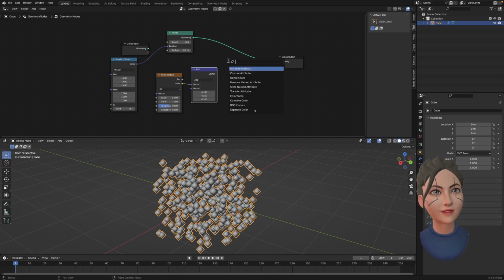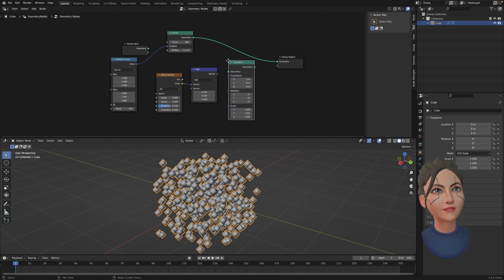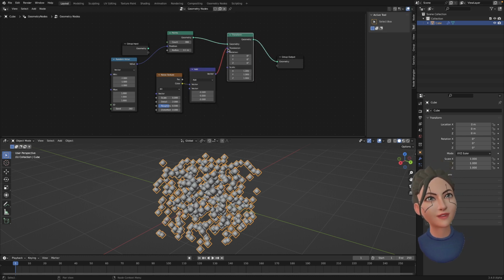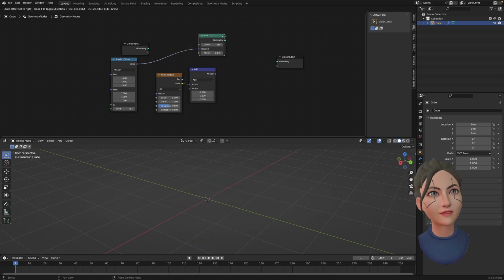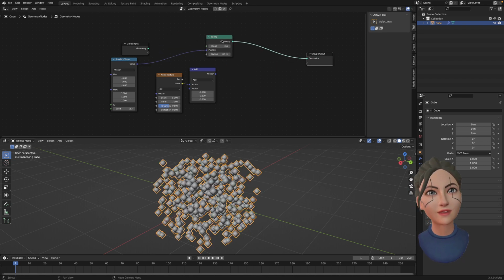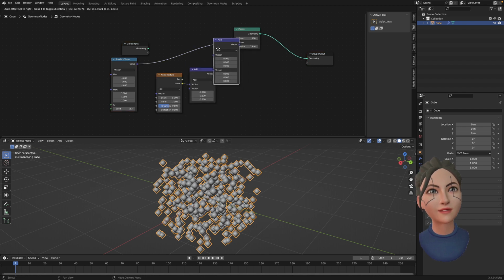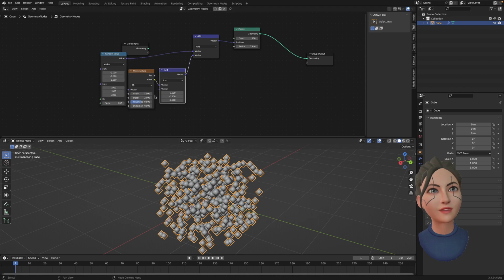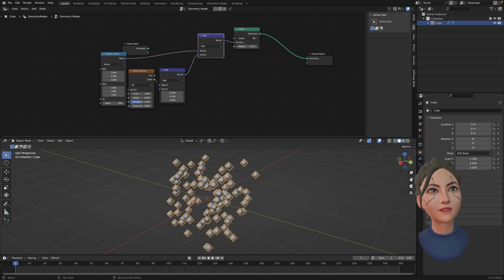and let's just use transform. Plug this into the translate. Okay, doesn't quite work. Okay, I know. We need to use vector math over here. Plug this here. Scale the noise. Oh, that's interesting. Doesn't quite work.